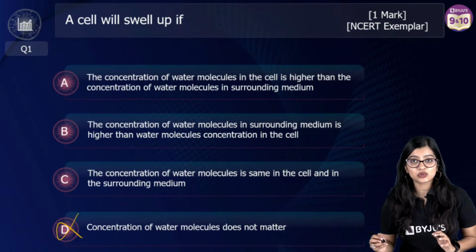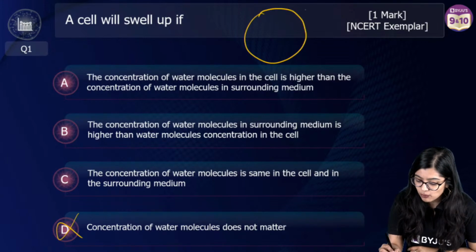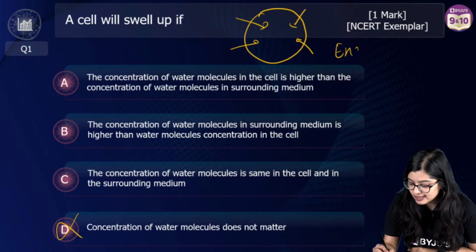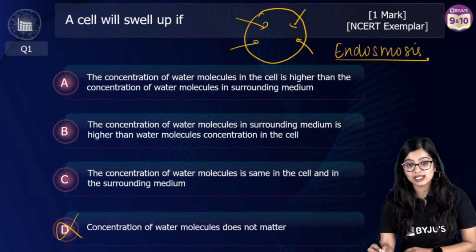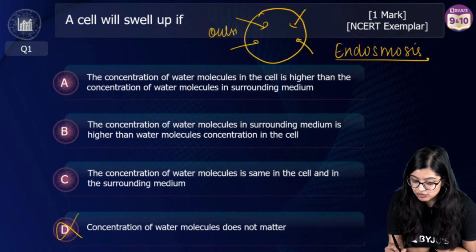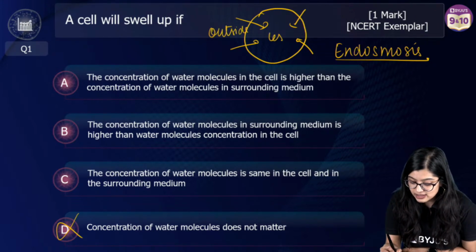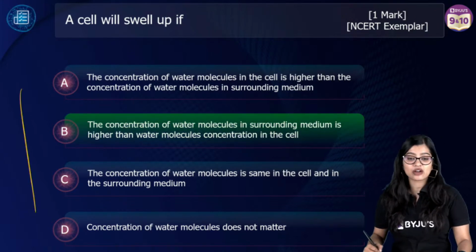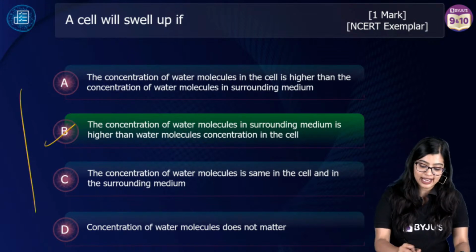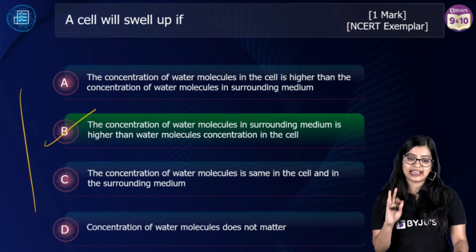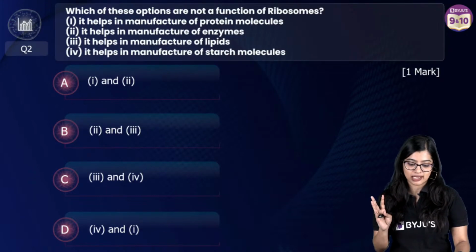Now, when will a cell swell? A cell will swell when water enters inside, right? We know that this process is called endosmosis. So a cell will swell when endosmosis happens. That means water comes in from outside. There should be more water outside, less water inside. Then what is the correct answer? Very good. 1 mark for all of you. The correct answer is option B. Very good. Use logic, read the statement, don't be in a hurry to answer.